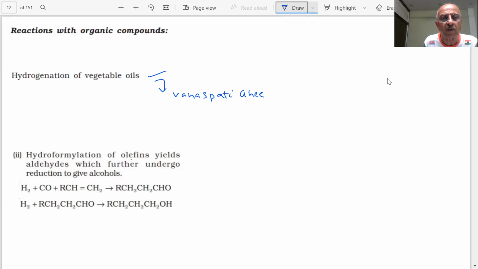Hydroformylation of olefins. What is a hydroformylation reaction? As you can see, students, olefins are being treated with hydrogen and carbon monoxide, and what you are getting is aldehydes, and these are converted to alcohols, students. So these are some of the reactions by which we can prepare some organic compounds also.